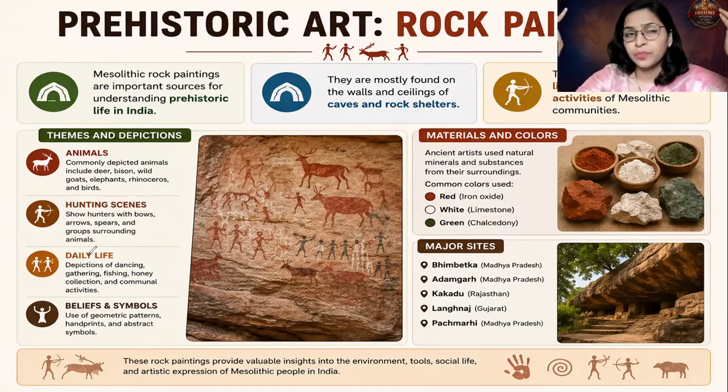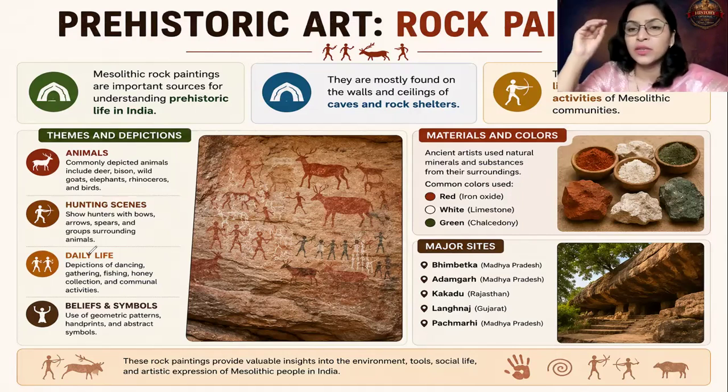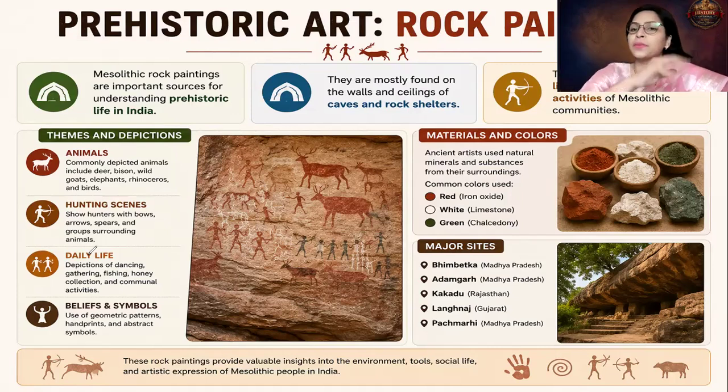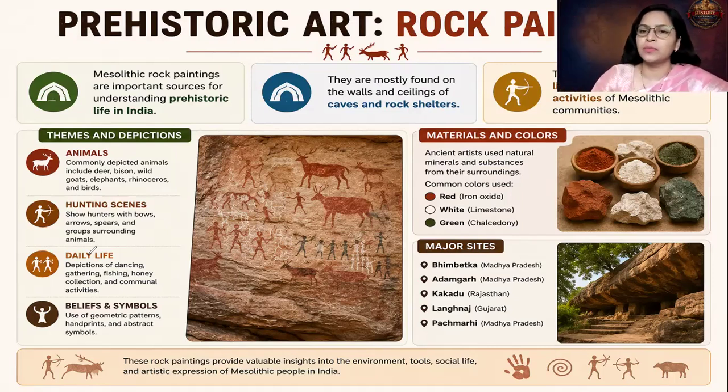Probably men were scared. That could be a reason, or some other reason could be there. But we do not find a single image of a snake. So if UPSC puts this question: across the rock paintings, snakes are predominantly depicted, correct or incorrect? Your answer is incorrect, because you do not find a single image of a snake. Please remember this point.